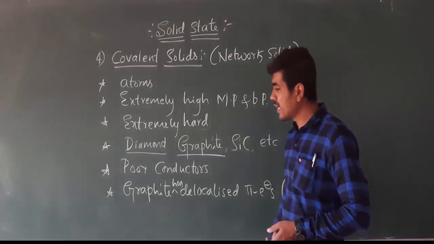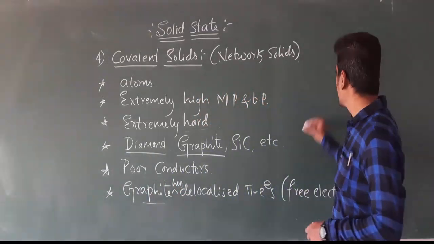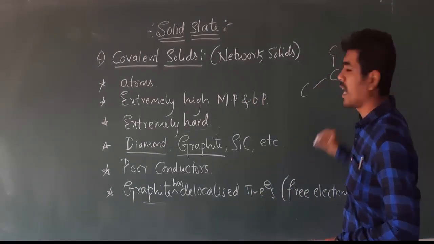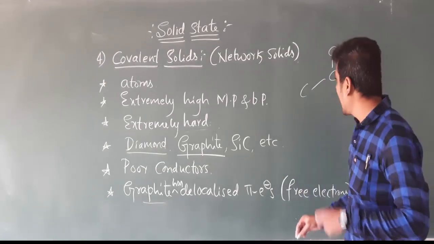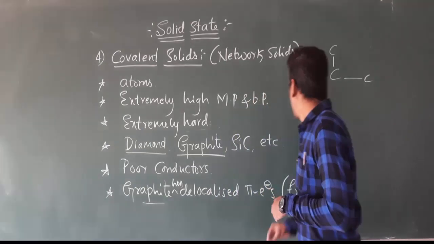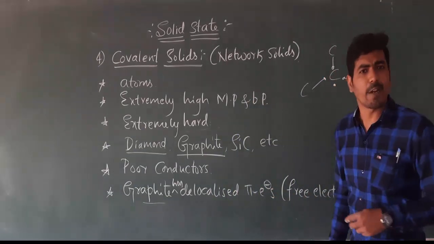You have already learnt the structure of graphite in first PU, where you know that each carbon is surrounded by 3 other carbon atoms. And you know the valency of carbon is 4. That means 4 valence electrons will be present around the carbon.